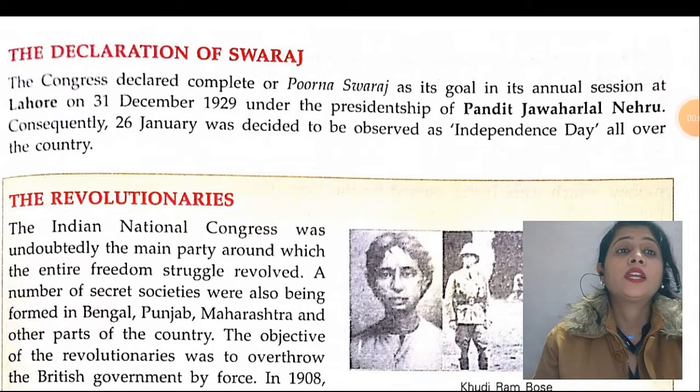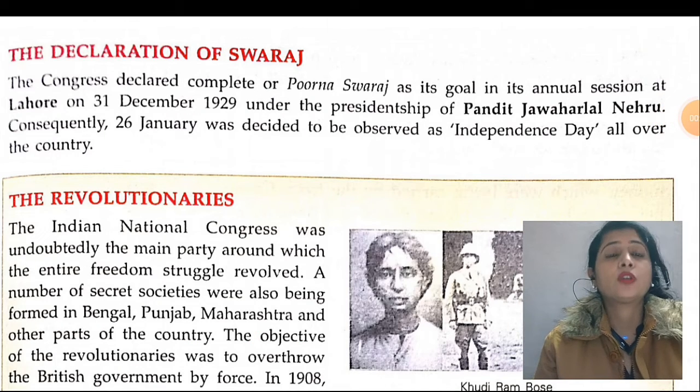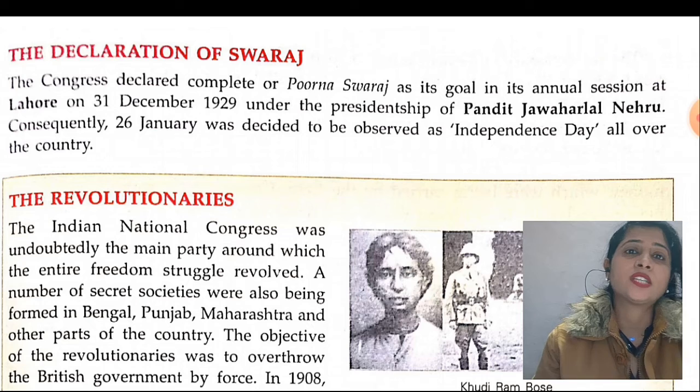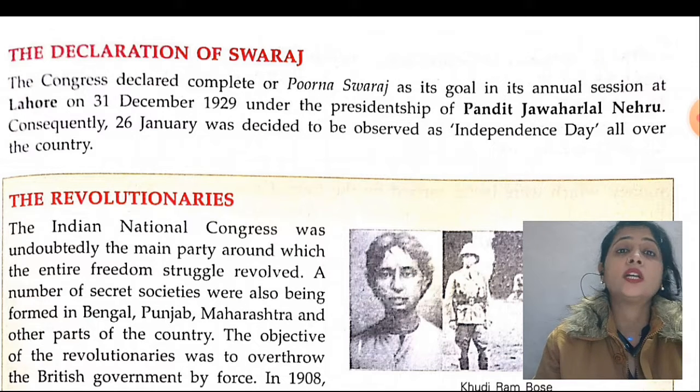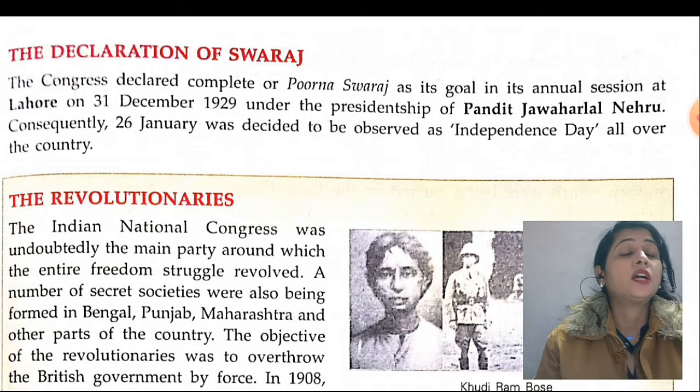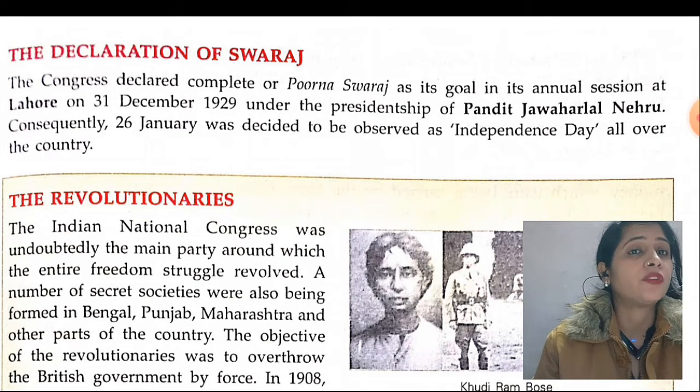The Declaration of Swaraj. The Congress declared complete or Purna Swaraj as its goal in its annual session at Lahore on 31st December 1929, under the presidency of Pandit Jawaharlal Nehru.